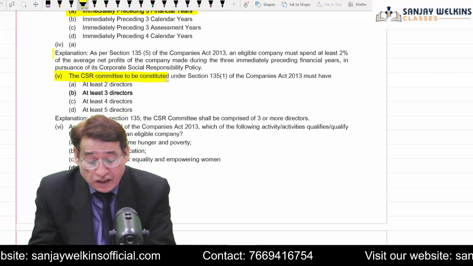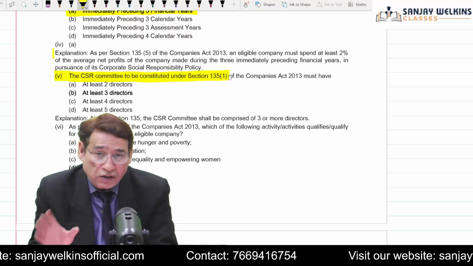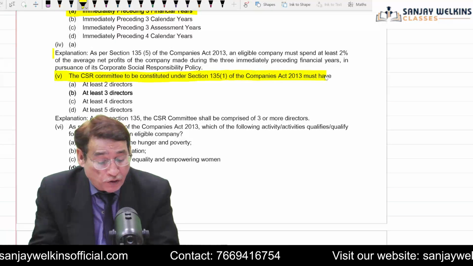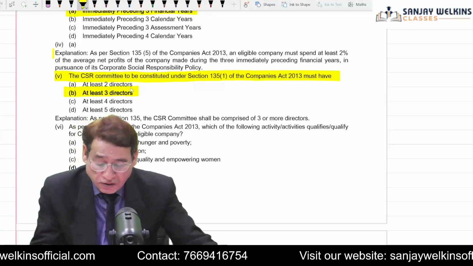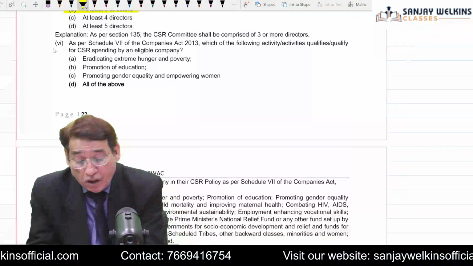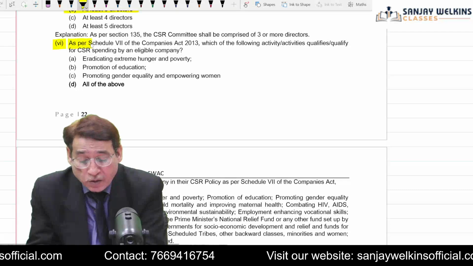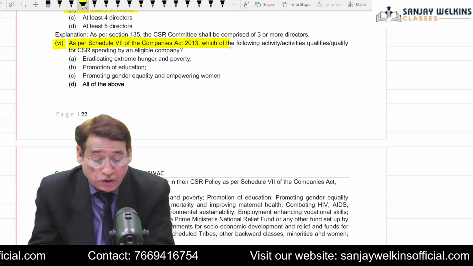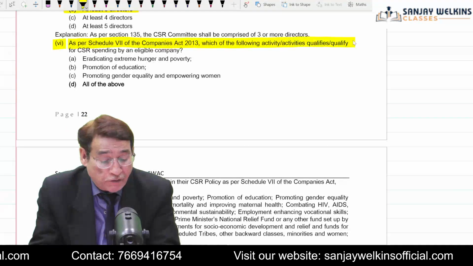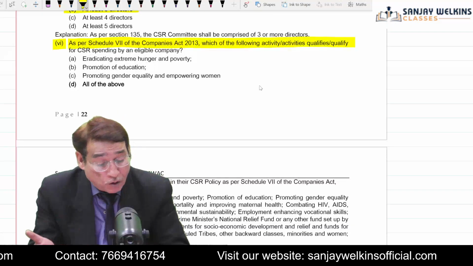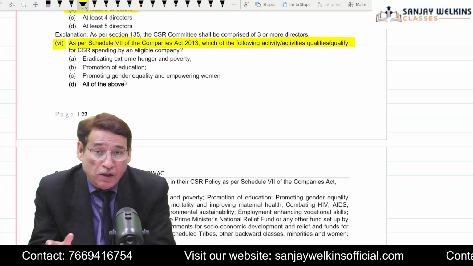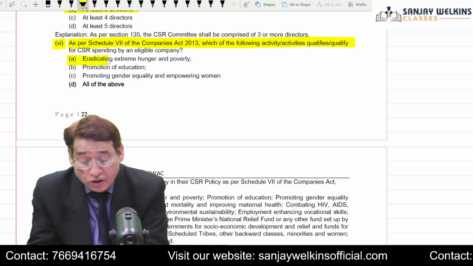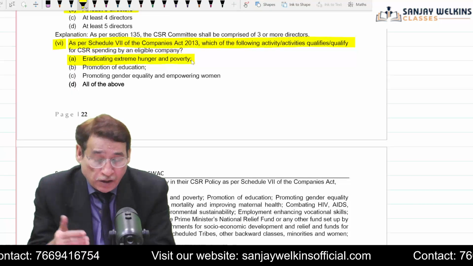Fifth, the CSR committee to be constituted under Section 135 subsection 1 of the Companies Act 2013 must comprise at least 3 directors. And sixth, as per Schedule 7 of the Companies Act 2013, which of the following activities qualifies for CSR spending by an eligible company? Eradication of extreme hunger and poverty, yes.